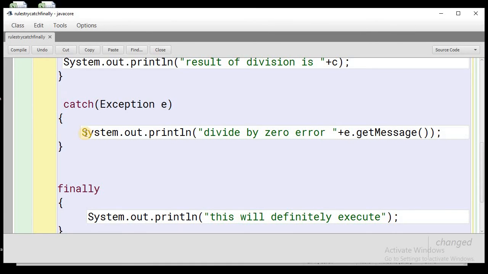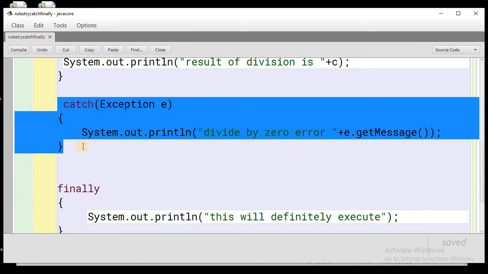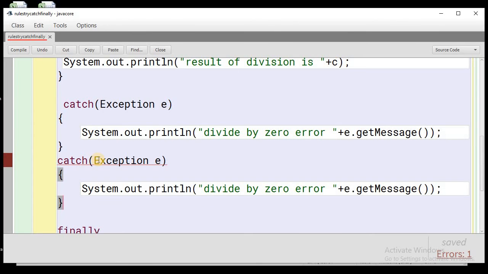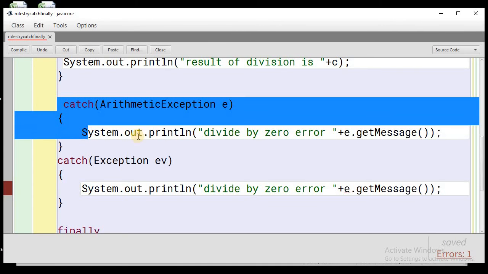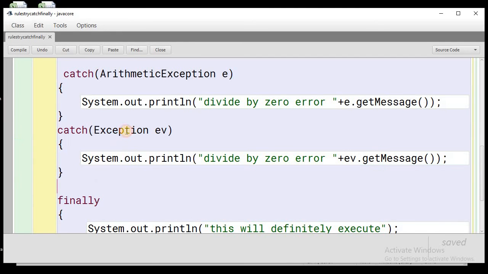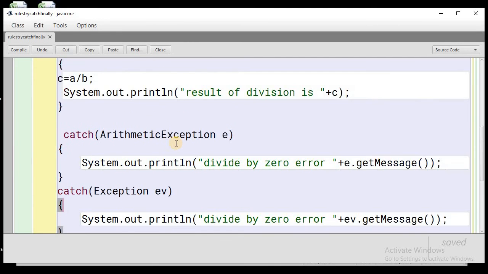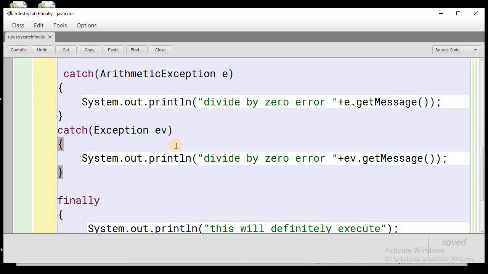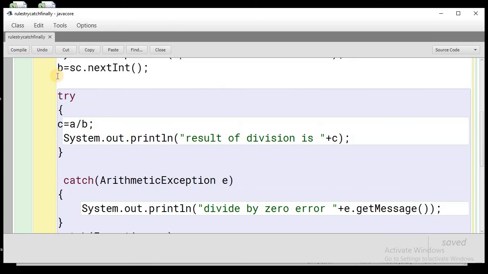Now let me show you the example of multiple catch blocks. Let me copy this and paste this, and whenever we use multiple catch blocks we need to be more specific with the exception classes. So I have two different classes. This is ArithmeticException. Let me change the object also. So now you can see this catch block is catching the ArithmeticException, and this catch block is catching the general Exception class. So we can say that we have more than one catch block associated with one try block.